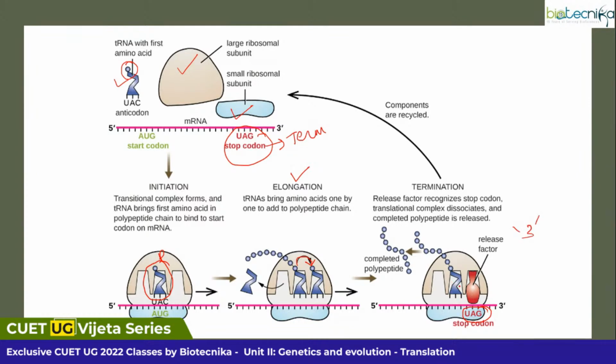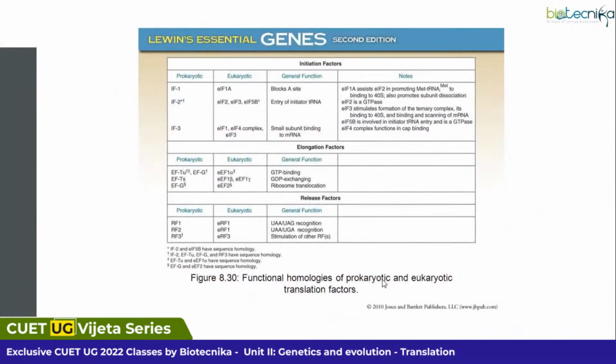When the ribosome encounters the stop codon, what happens? Your release factor will be recruited to the A site. When this release factor is recruited to the A site, polypeptide hydrolysis occurs. As you can see here, the polypeptide will be released from the tRNA. Now this polypeptide will undergo folding and this would lead to protein synthesis.